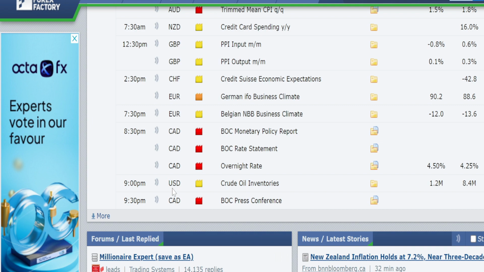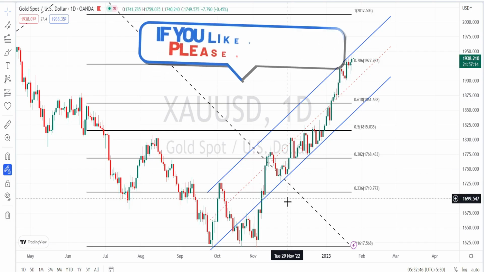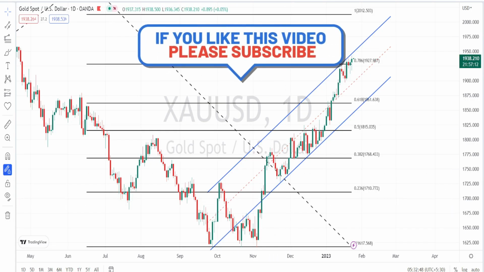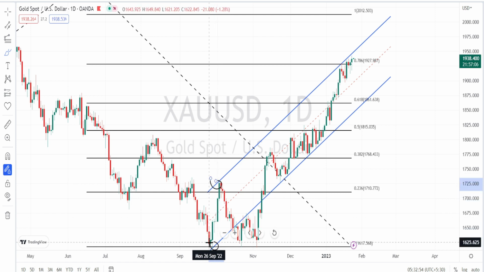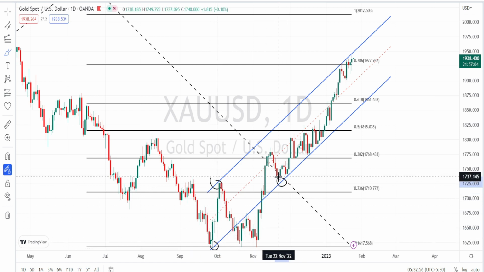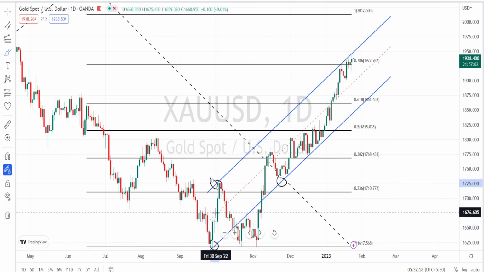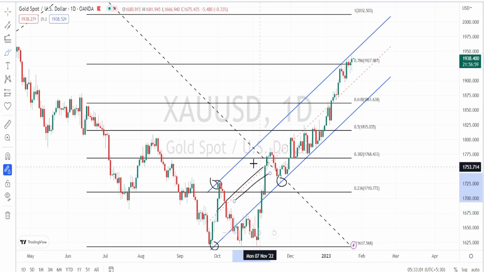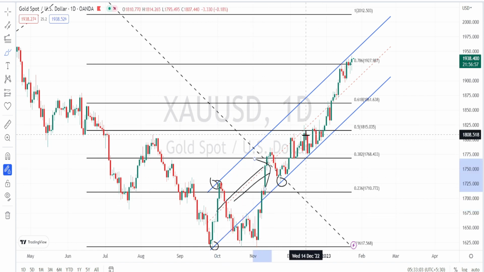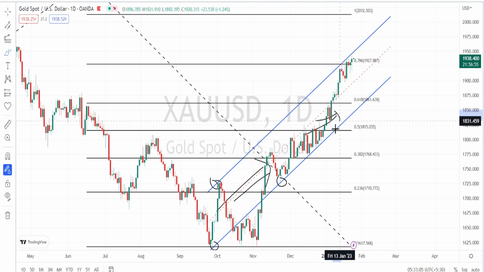Let us proceed with our gold analysis. I'm in the daily time frame now, and when we look at the current price action in the daily time frame, I've already drawn the bullish channel pattern connecting the previous lows and the previous highs, and based on this bullish channel pattern, the current trend is still a bullish trend in the daily time frame.